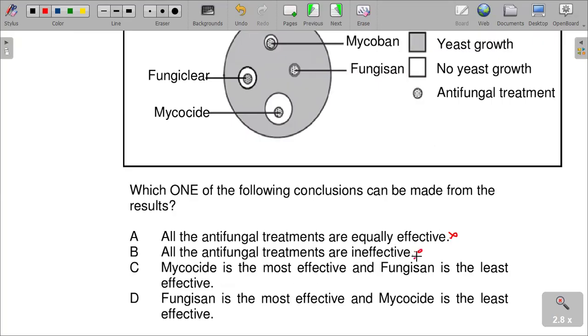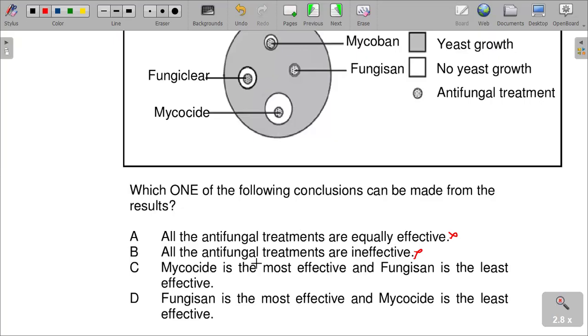Not really. The mycosite is the most effective, and the fungicide is the least effective. If we look here, number 7, the mycosite is most effective, and the fungicide is the least effective.